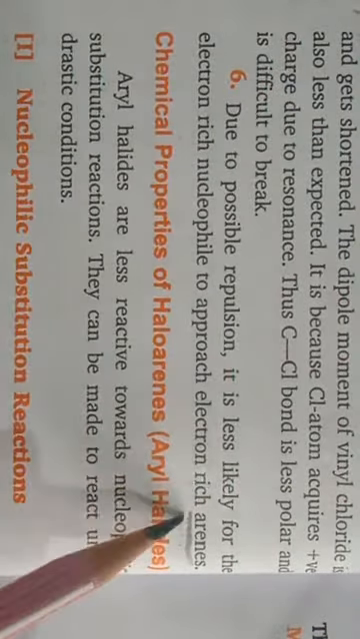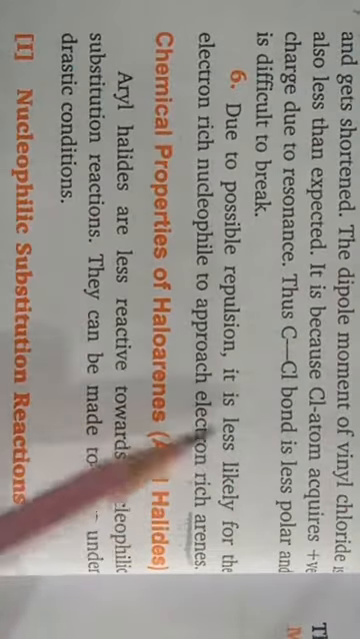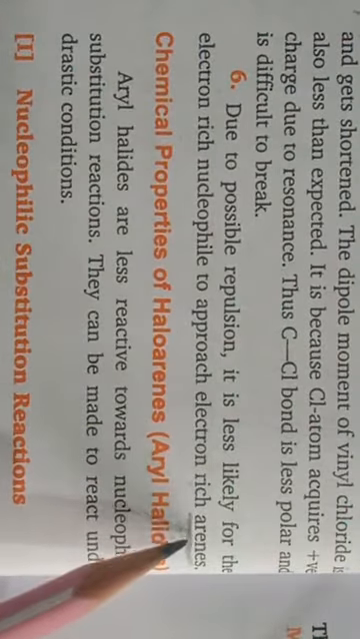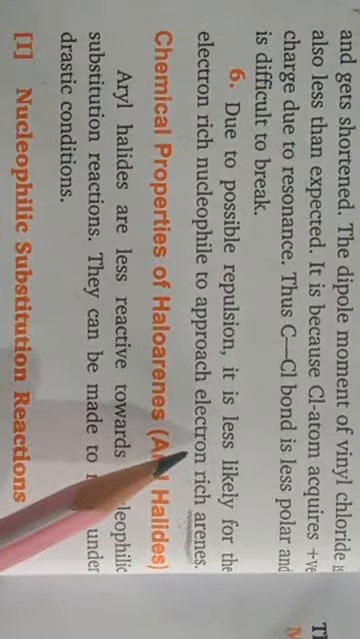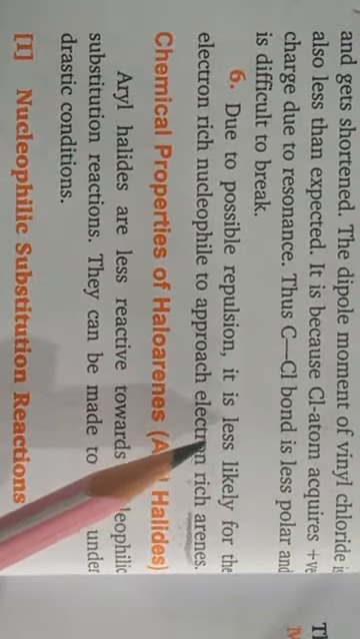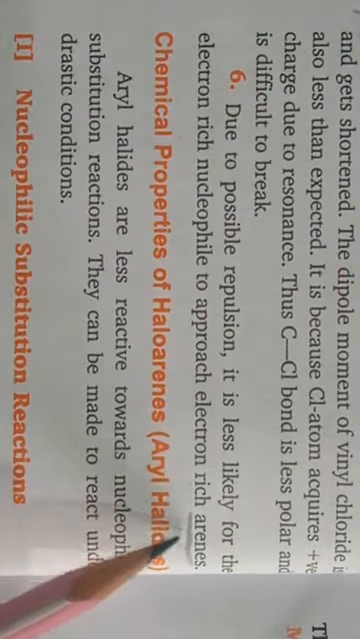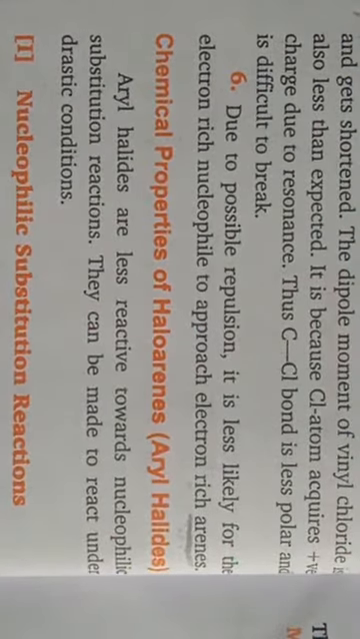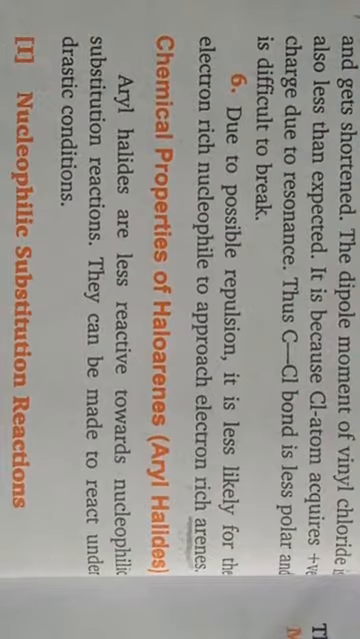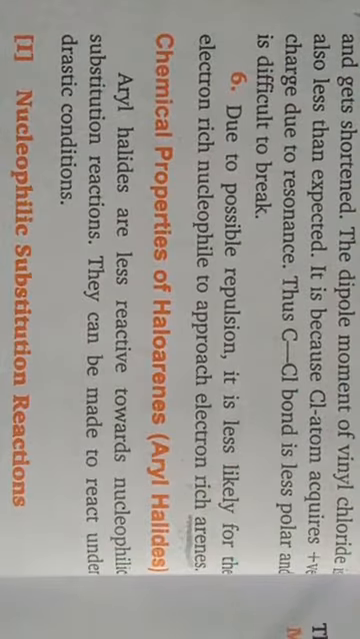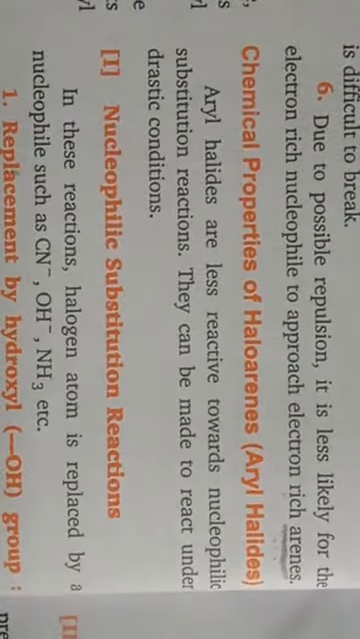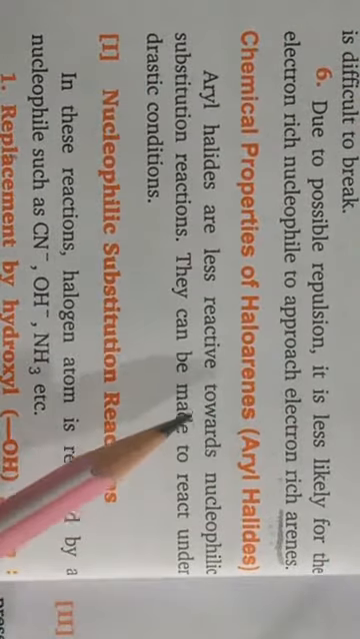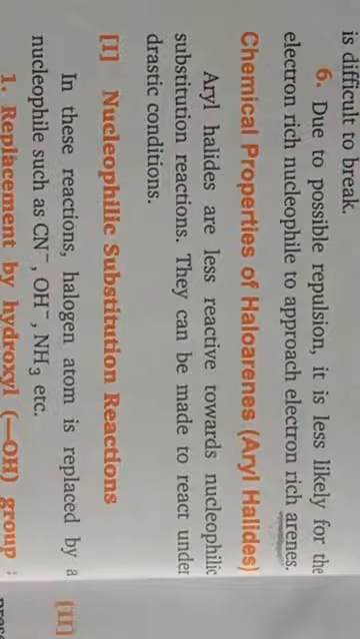So due to this repulsion between incoming nucleophiles and pi electrons of the benzene ring, the replacement of halogen atom from aryl halides will be a little bit harder than from alkyl halides. Okay children, next, chemical properties of haloarenes.